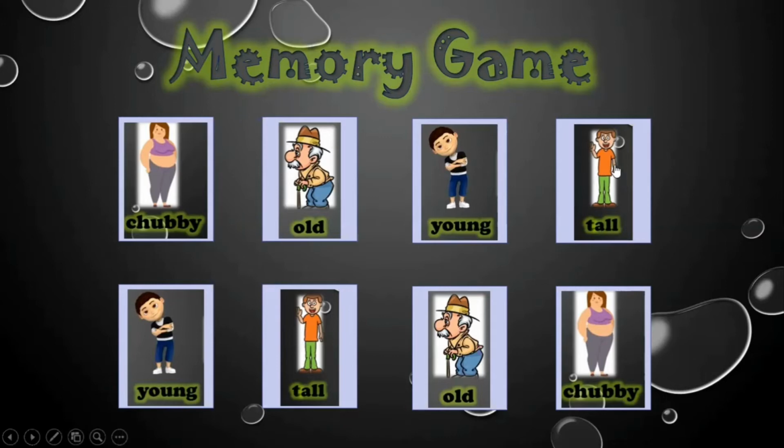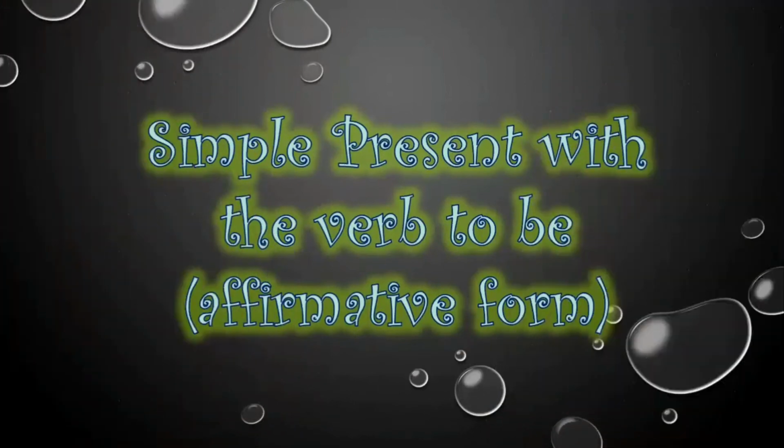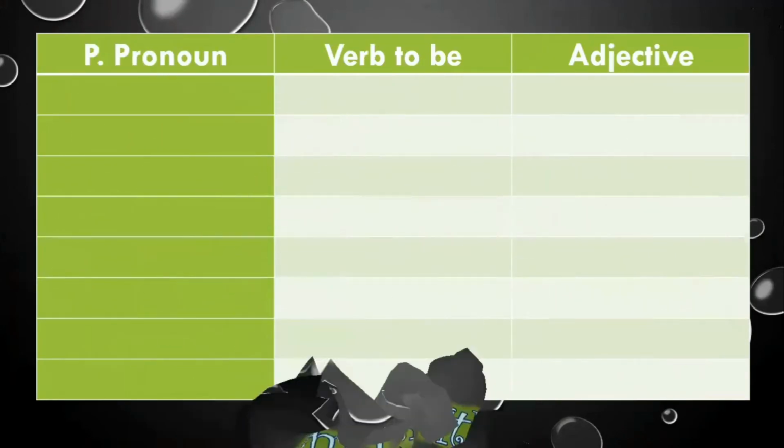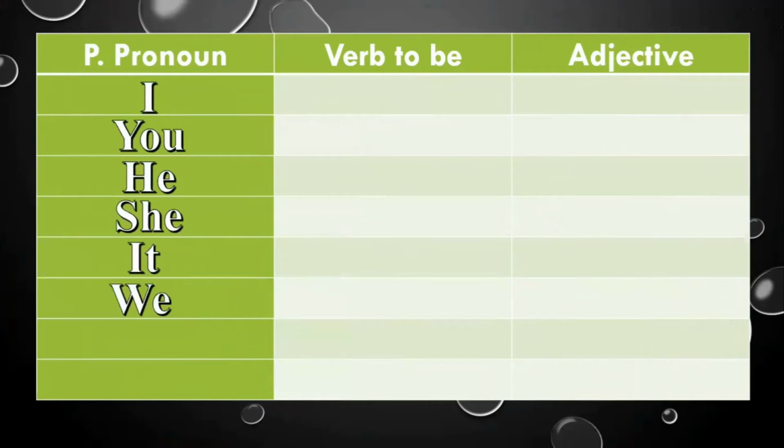In this moment, we are going to learn about the simple present with the verb to be in affirmative form. Okay, we are going to remember the last class. For example, tell me the personal pronouns. For example, I, you, he, she, it, we, you, and they. Perfect. Now you have to remember the verb to be with each personal pronoun.